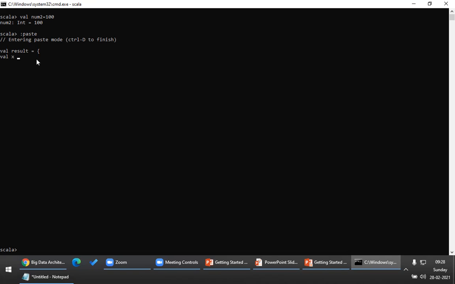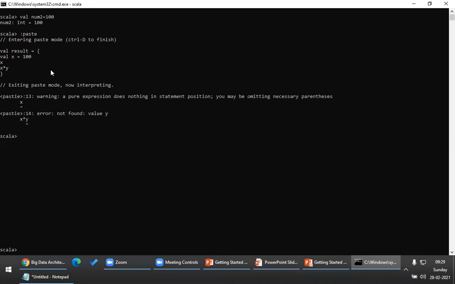For example, x is equal to 100, and then I will write x, and x into y, and close the block expression. If you want to come out of paste mode, you have to press Control D. Control D tells you that you are coming out of paste mode, and this will be evaluated.